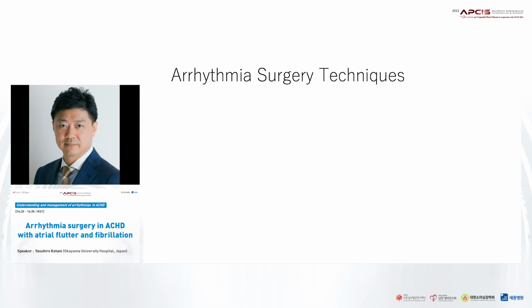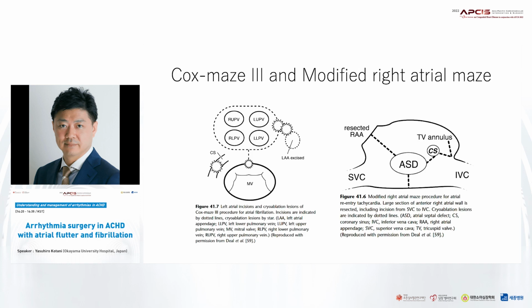I just want to show you the arrhythmia surgery technique. This slide shows the Cox maze 3 and the modified right atrial maze. On the left-hand panel, you can see the dotted line for the incisions, and the star lines show the ablations. The right-sided cartoon shows the right atrial maze, which consists of the dotted line to the ASD, to the right atriotomy, and also an isthmus block is included.